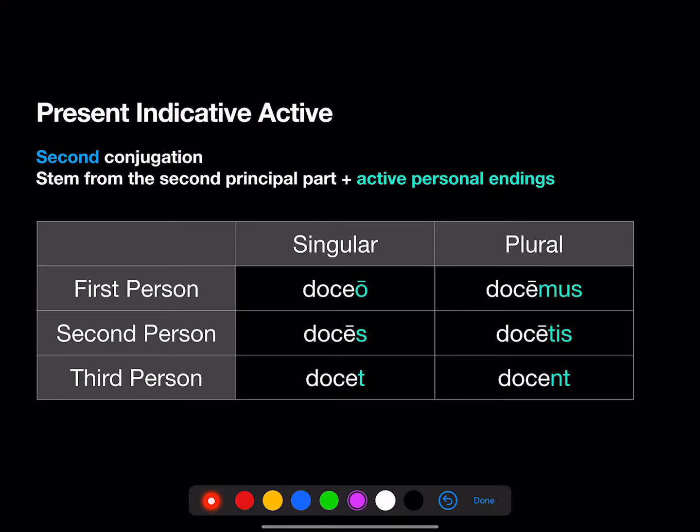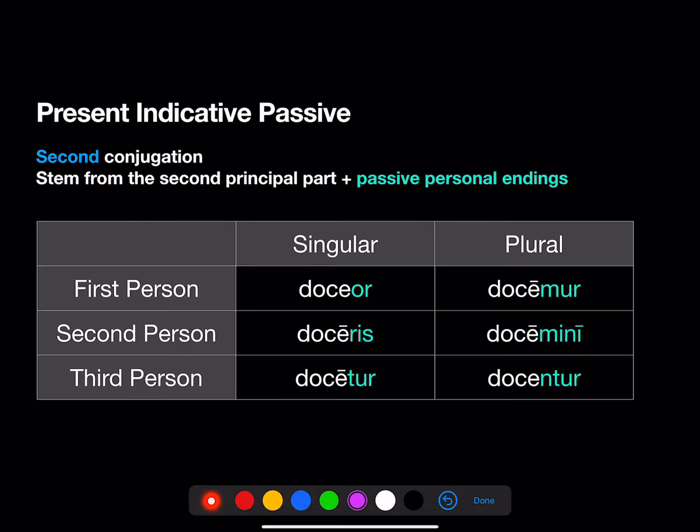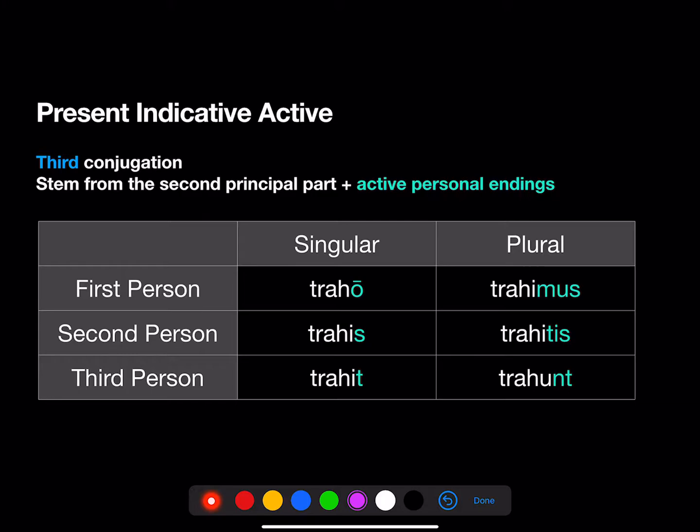A second conjugation verb in the active, doceo, doces, docet, docemus, docetis, docent, becomes in the passive, doceor, doceris, docetur, docemur, docemini, docentur. Third conjugation, traho, trahis, trahit, trahimus, trahitis, trahunt.